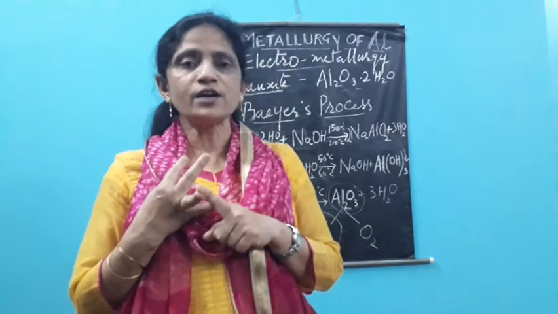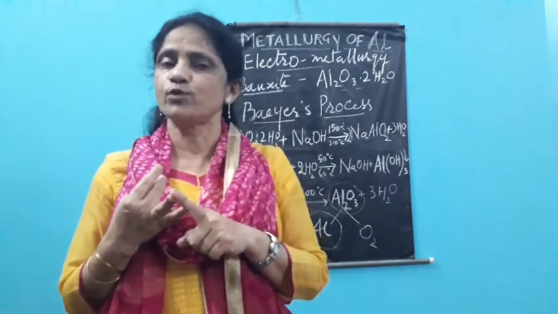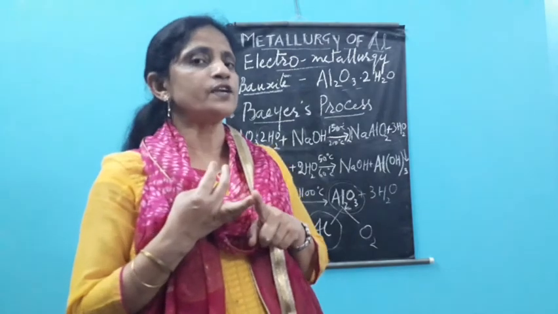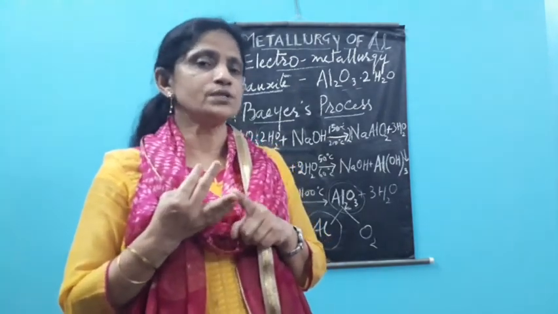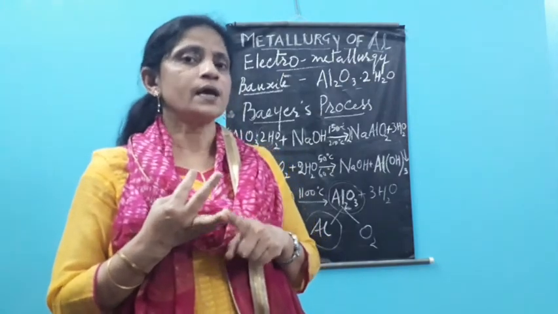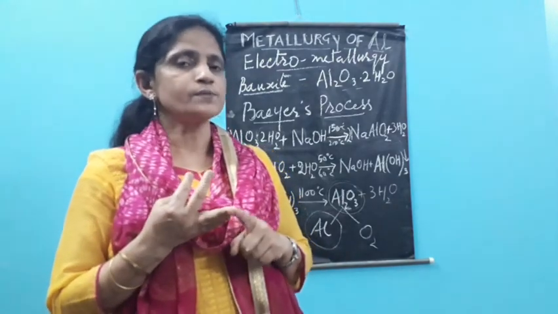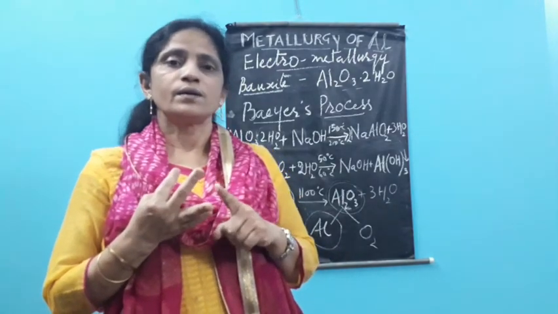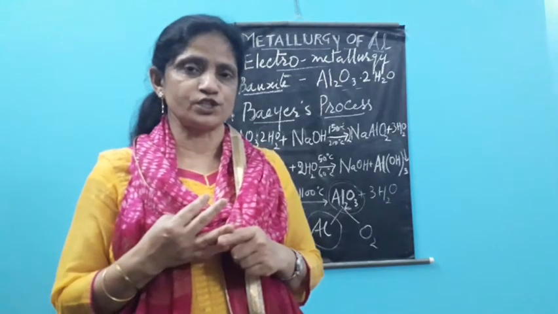When we do melting of aluminium oxide, it has a very high melting point, 2050 degrees Celsius. And so we have to heat it to this high temperature. But another major problem which comes at this temperature is with the product obtained. Aluminium, which is obtained, has a boiling point of about 650 degrees Celsius. So it evaporates at that temperature.